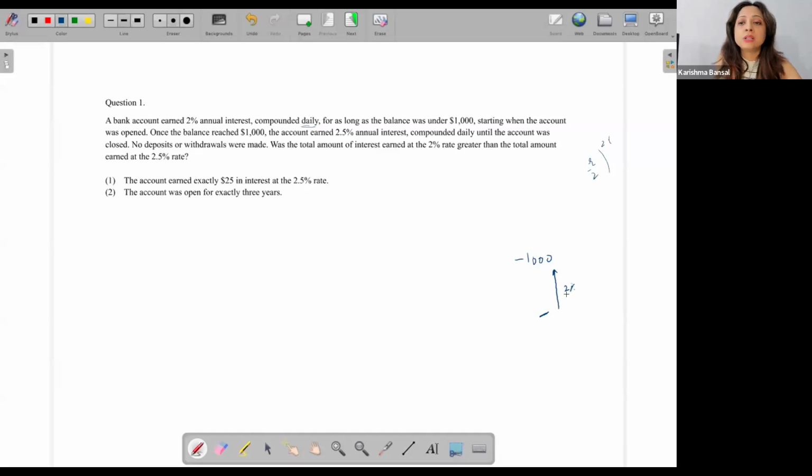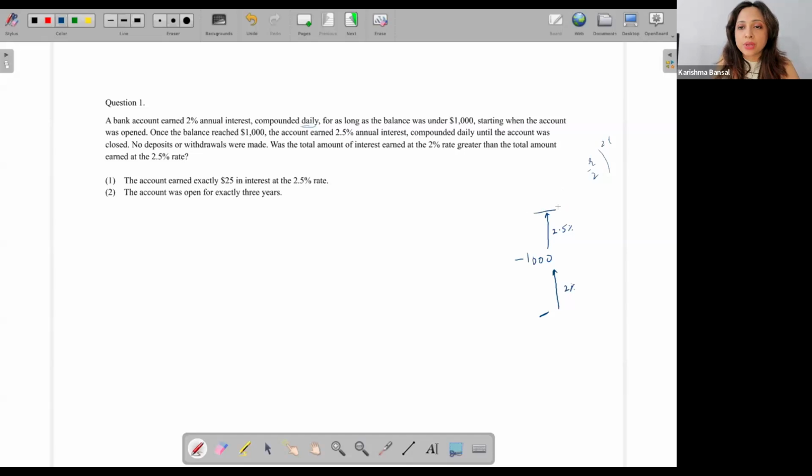Of course, this was the rate of interest for the entire year, but it was compounded daily. Once the balance reached $1,000, the account earned 2.5% annual interest compounded daily until the account was closed.